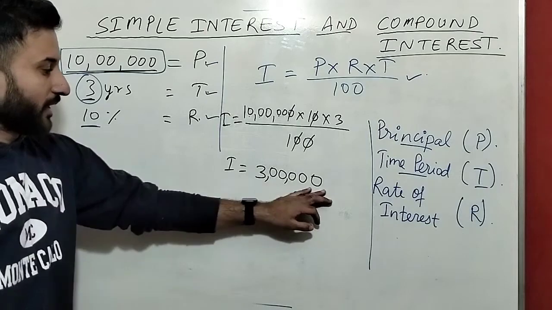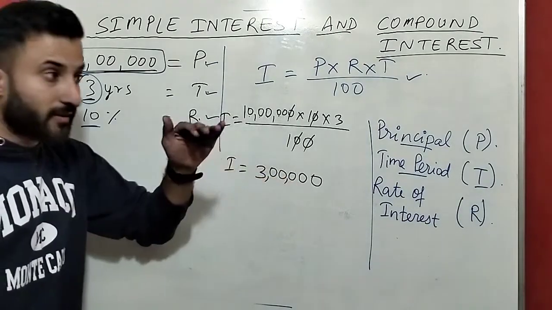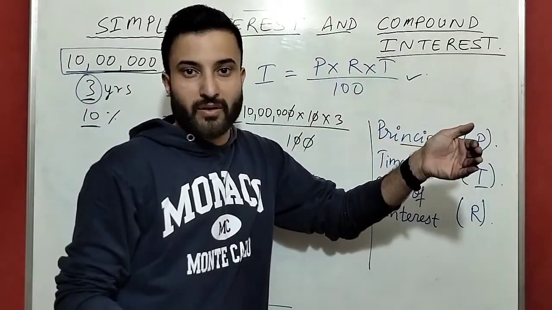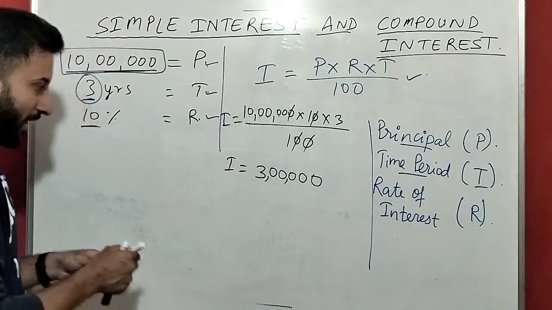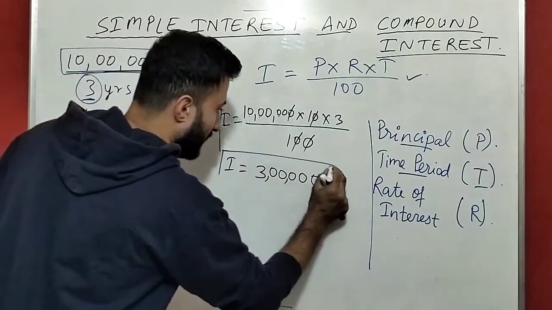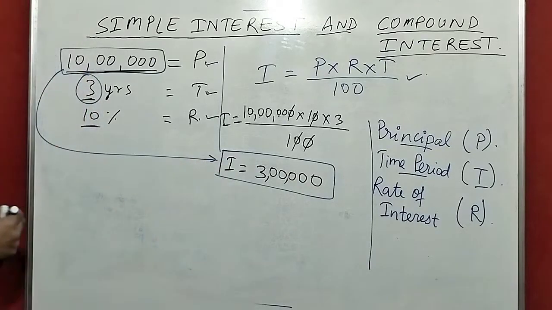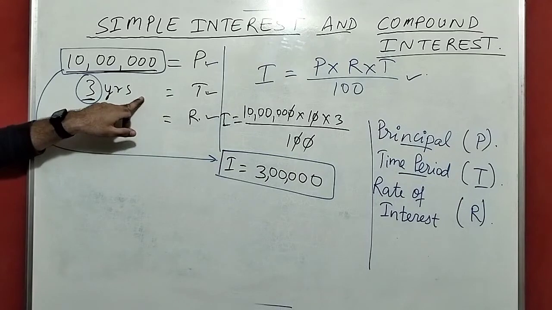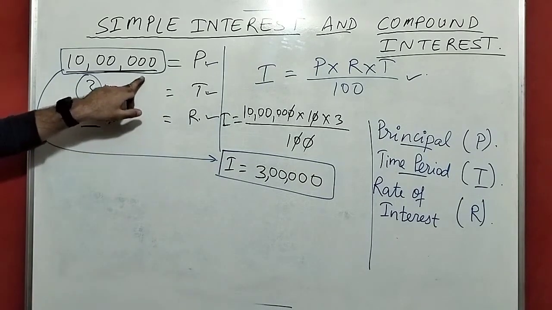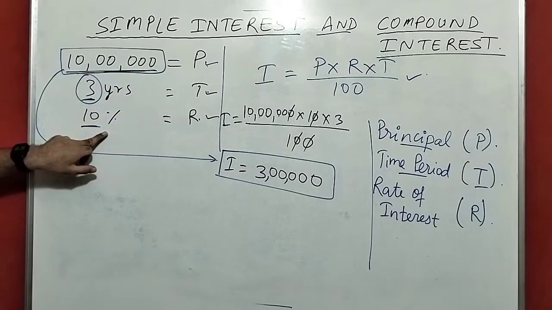How much you are paying as interest is 3 lakh. 3 lakh interest means 3 lakh is the extra charge you are paying to the bank. So this is called the interest for this 10 lakh rupees. I borrowed 10 lakh rupees from a bank and told them I will pay after 3 years. So the bank will say, okay, pay me the 10 lakh rupees after 3 years, but you have to pay with a rate of interest of 10%.